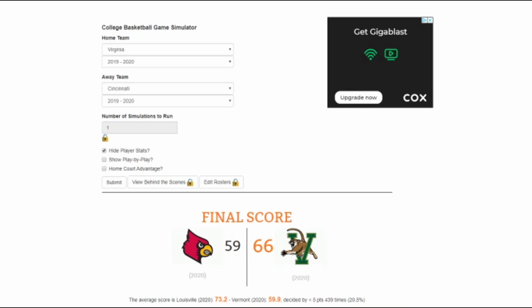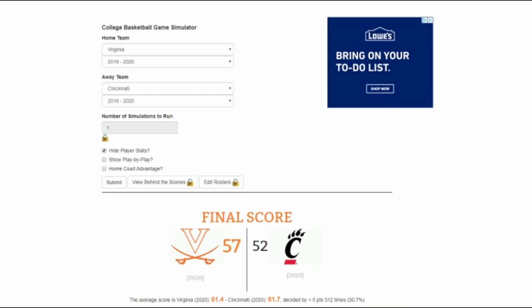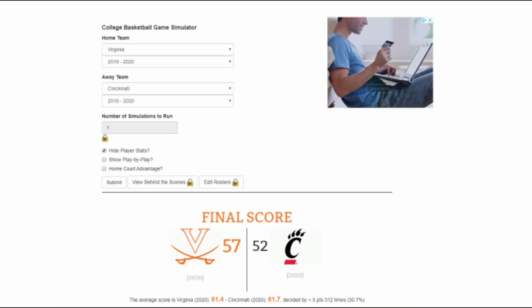Up next, we have Virginia and Cincinnati. Cincinnati, led by Jaron Cumberland, who is their heart and soul. But they also have Trayvon Scott, who is big on the boards. As for Virginia, Tony Bennett, he's a good coach in March, minus a UMBC game. But defensively, I think Virginia will pull this one out, and I think they'll go pretty far this year, as per usual. And Virginia wins 57-52, a lot closer than I thought, but low scoring as expected.